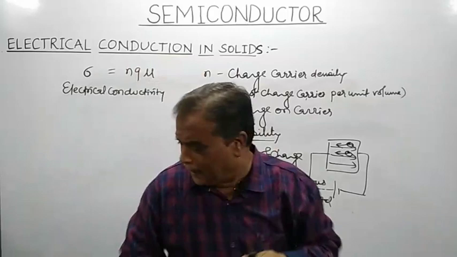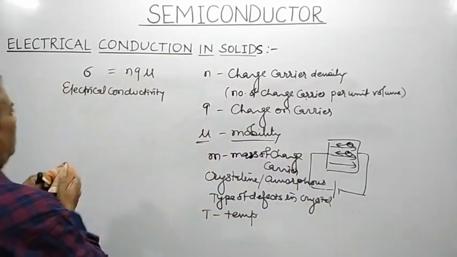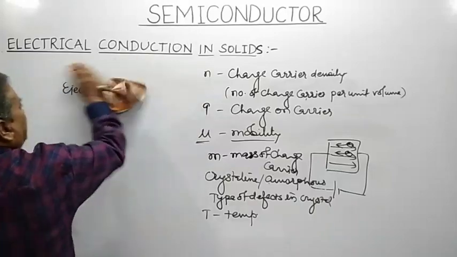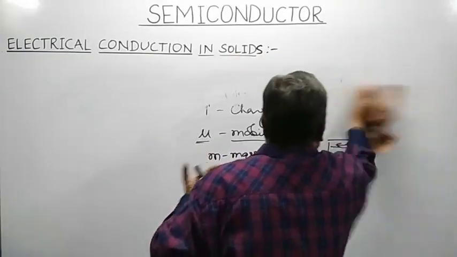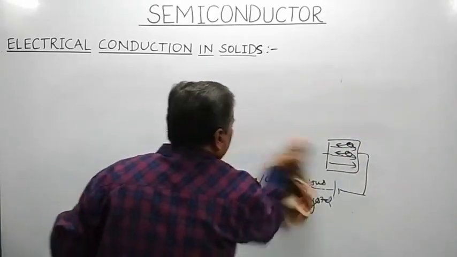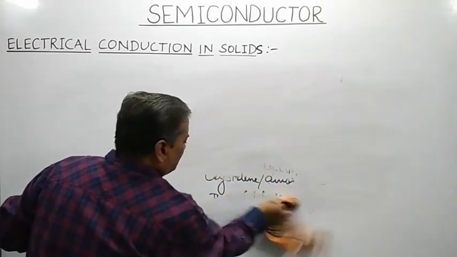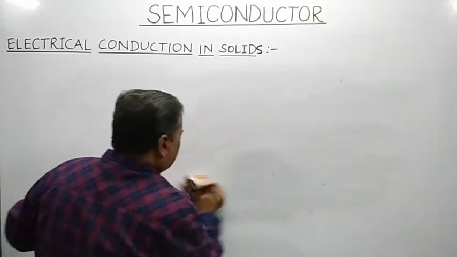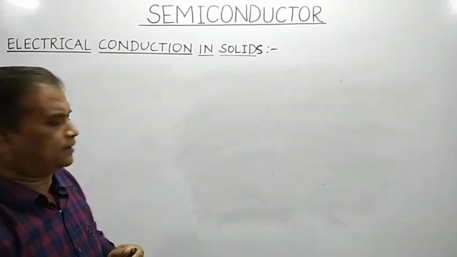So, depending upon the electrical conductivity, solids can be classified into three categories. Number one, they are conductors. Number two, they are insulators or bad conductors. And number three, they are neither a conductor nor an insulator, they are semiconductors.